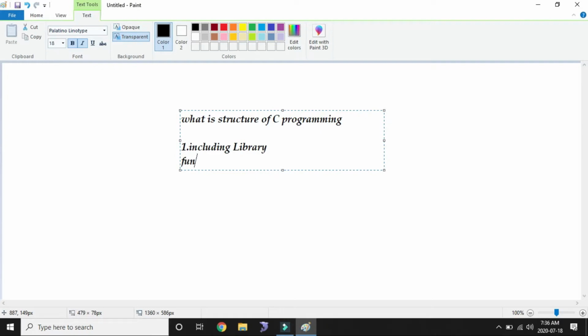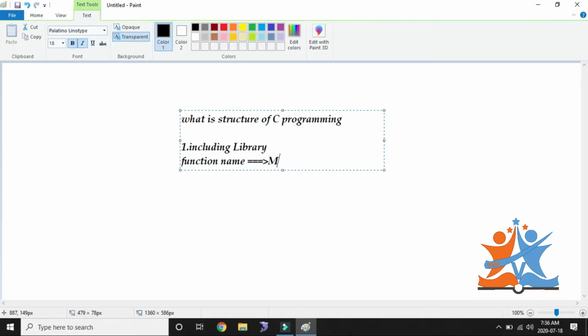That function is the main function. A function is represented with the help of open and closed parenthesis.